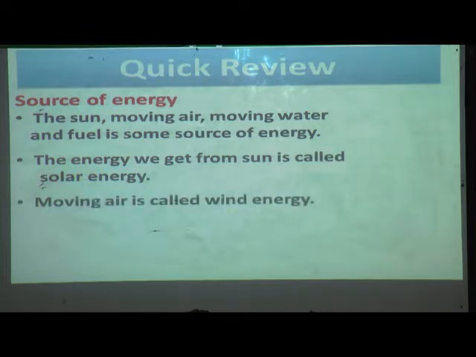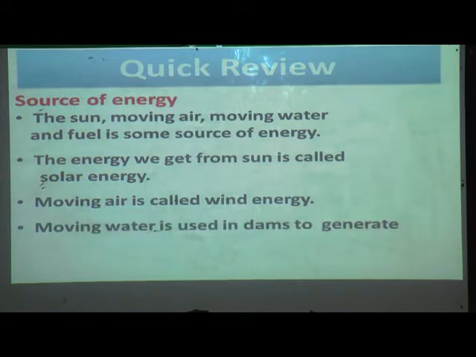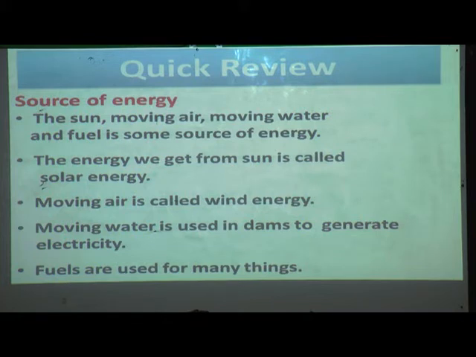Moving air is called wind energy. Moving water is used in dams to generate electricity. Fuels are used for many things. Now we completed our lesson number 4.